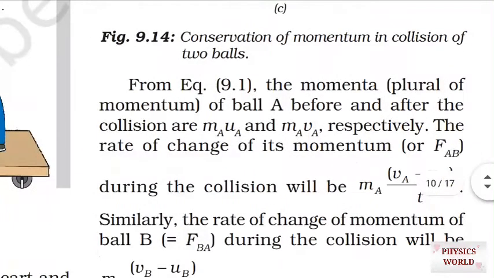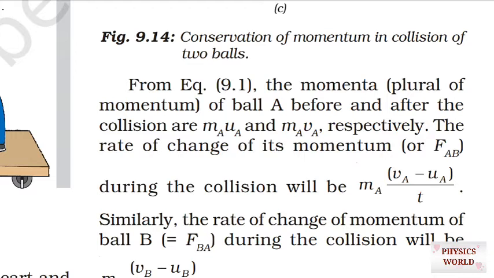The momentum of ball A before and after the collision is mA uA and mA vA, because the momentum of the first ball is mA uA and the momentum of the first ball after the collision becomes mA vA. So what is the change in the momentum of the first ball? That will be mA vA minus mA uA. If we take mA as common, we find that the change in momentum is mA (vA minus uA).